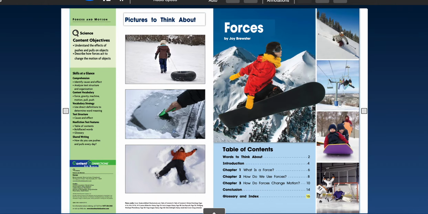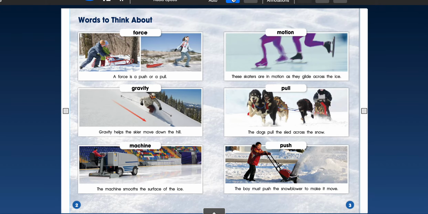Pictures to think about. Words to think about. Force. A force is a push or a pull.